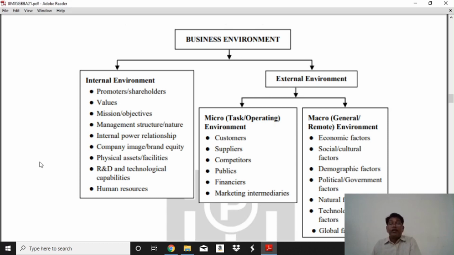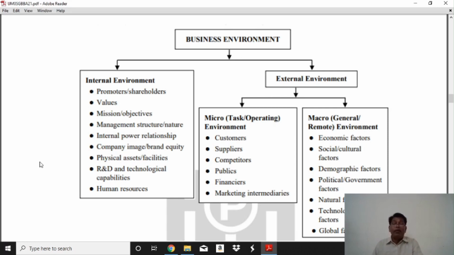But here the asset is at a high level. This is the physical asset. If the physical asset is high, then we can provide facilities to every worker and administration very easily. This is more important, the physical asset and facility. It is on hand, not on another hand.